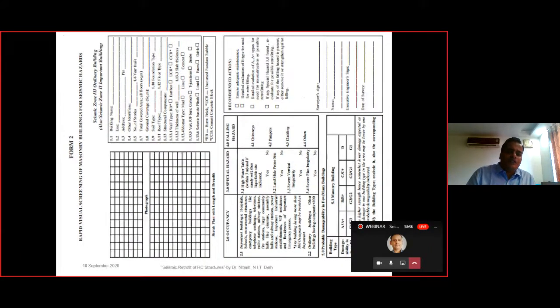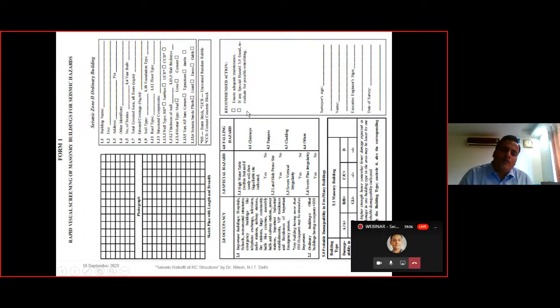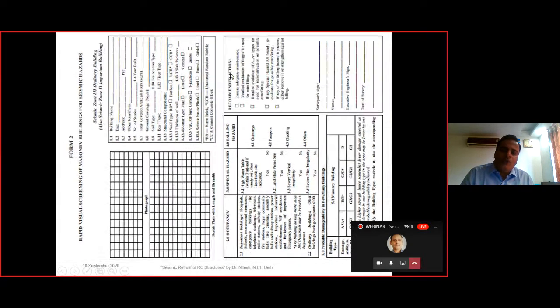So here the difference is basically that all the things are the same. Only these particular recommendations are changing here. Ensure adequate maintenance. In form number 1, there were only these two recommended actions. In form number 2, for the more earthquake prone building, because here seismic zone number 3 is coming, these particular recommendations are increasing.